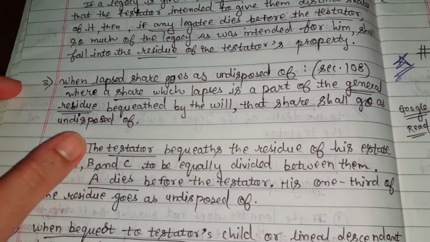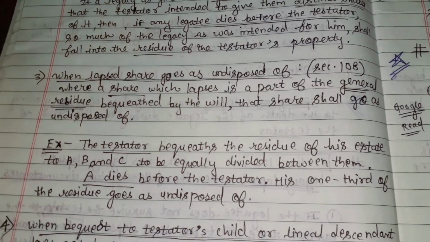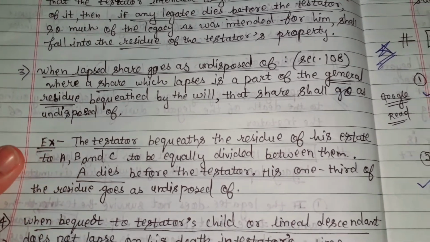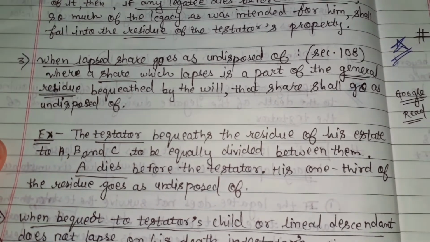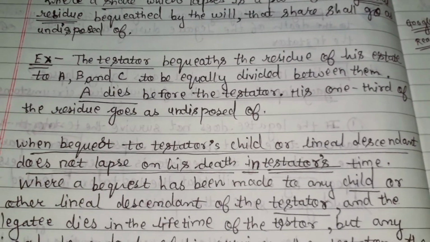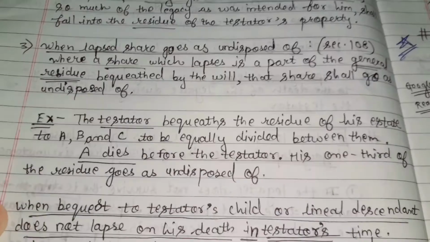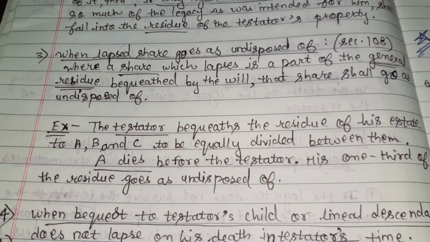Means the testator has bequeathed the residuary property to A, B and C in equal manner, and if A dies before the testator, then his one-third of the residue shall go as undisposed of. Means such property will not be disposed, his share will not be disposed. It is according to Section 108, when the lapsed share goes as undisposed of.